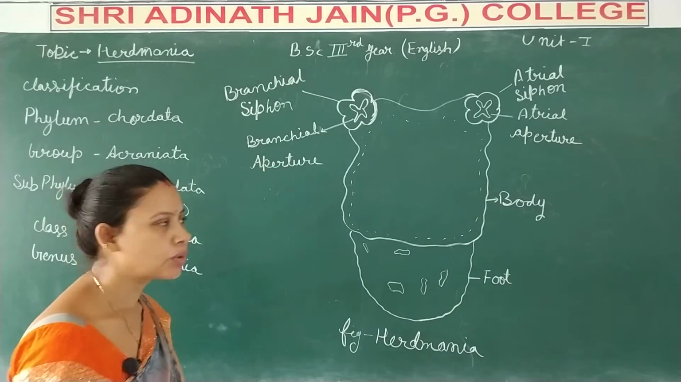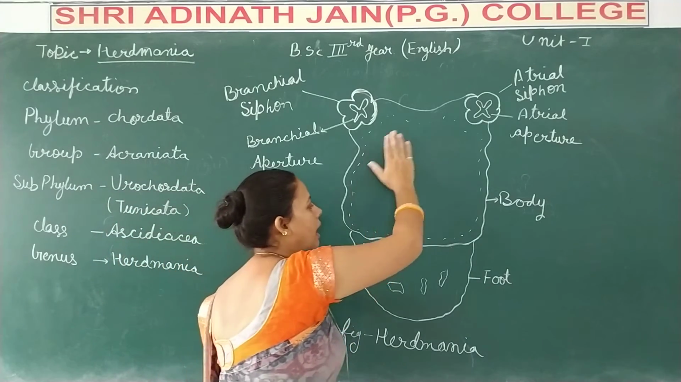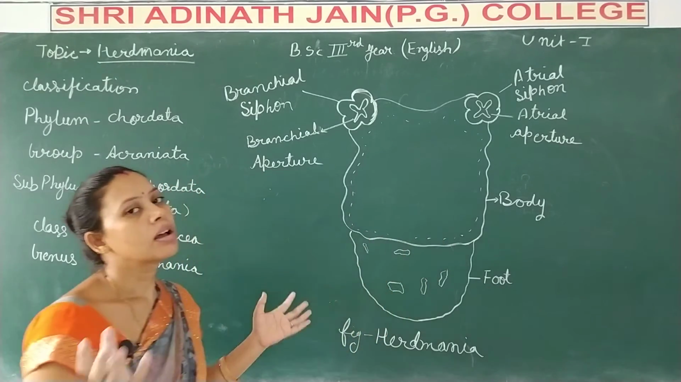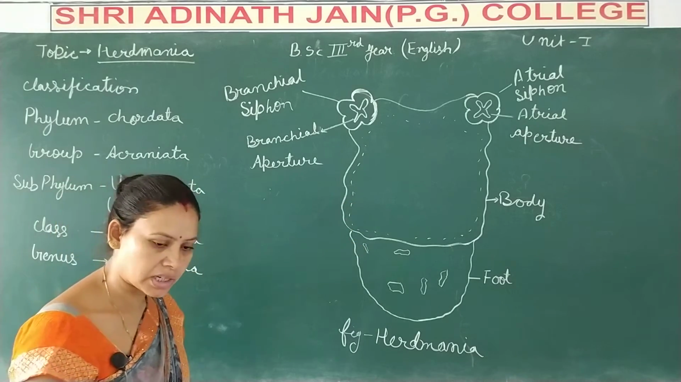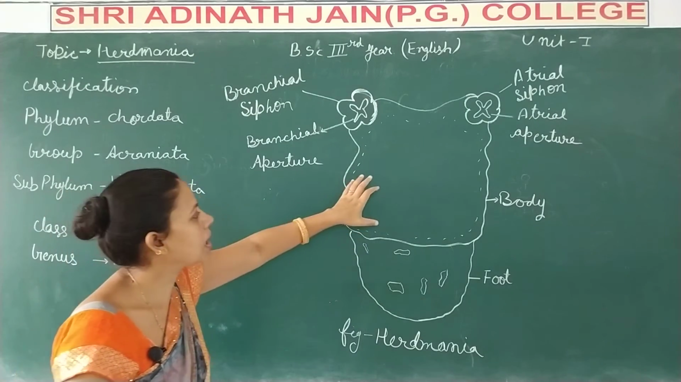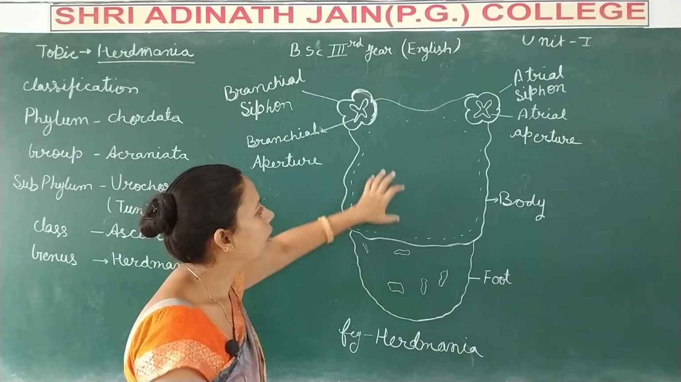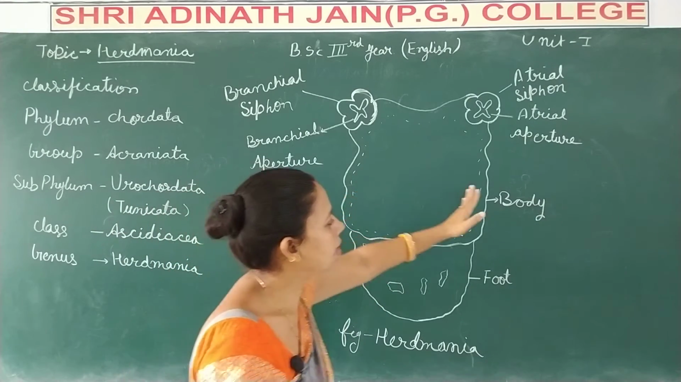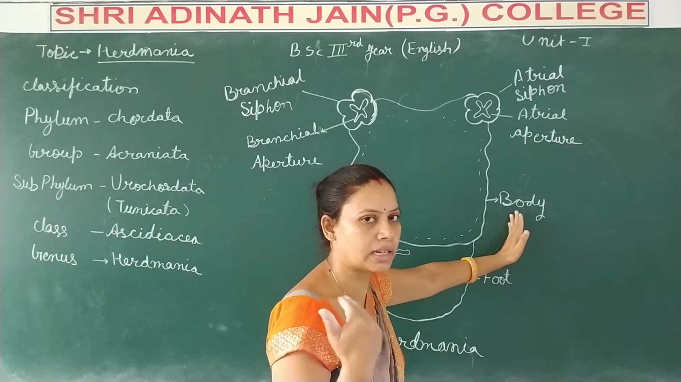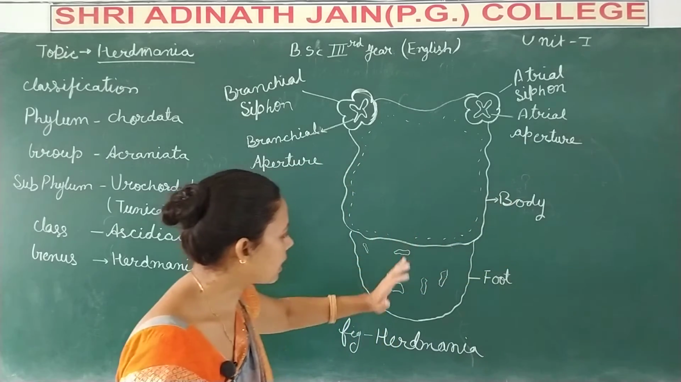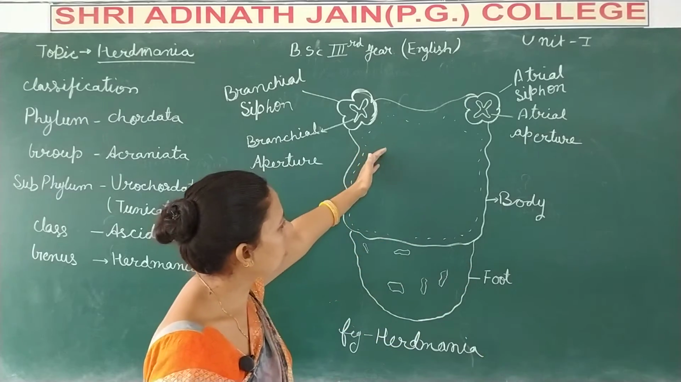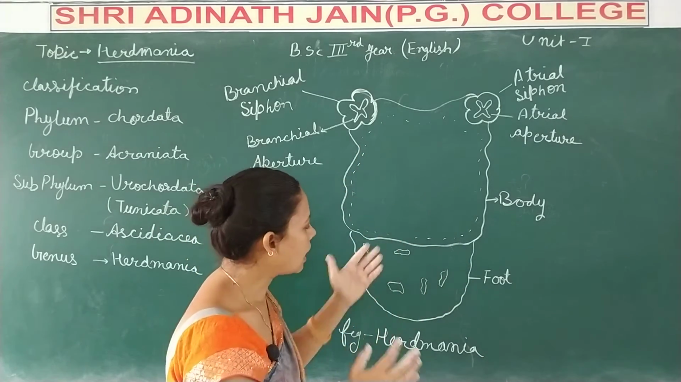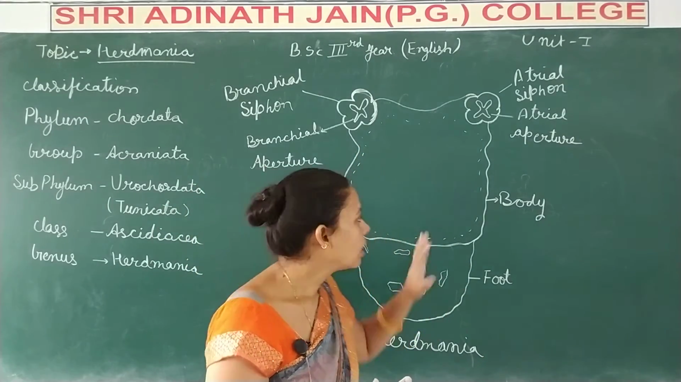As we all know, Herdmania has a sac-like body. Its body is mainly divided into two parts. One part is known as the body, or we can say the proper body, and the second part is known as the foot. Its anterior part is broader than the posterior part.